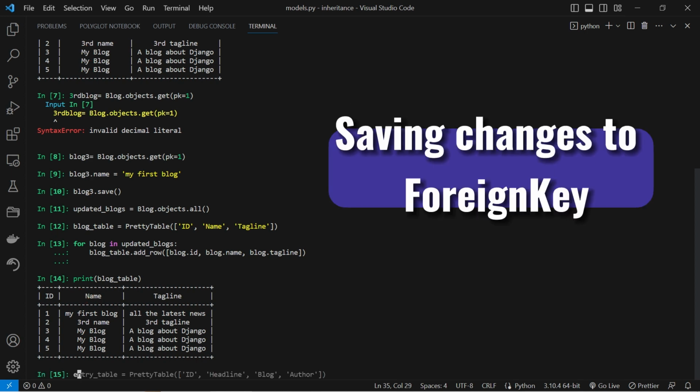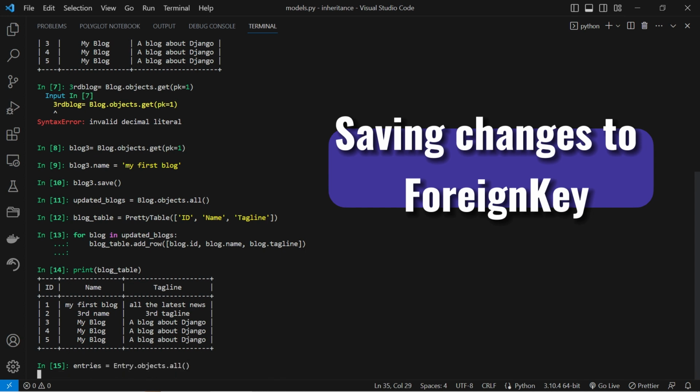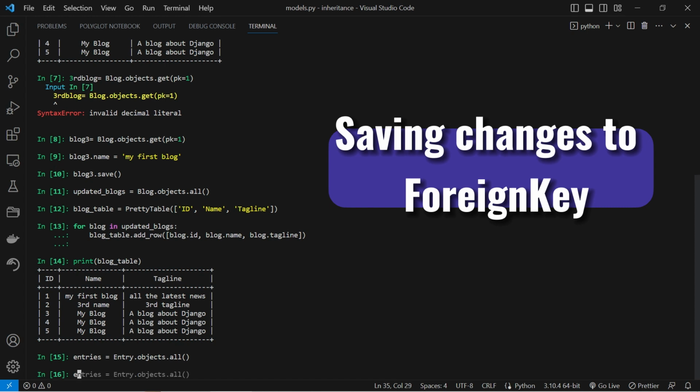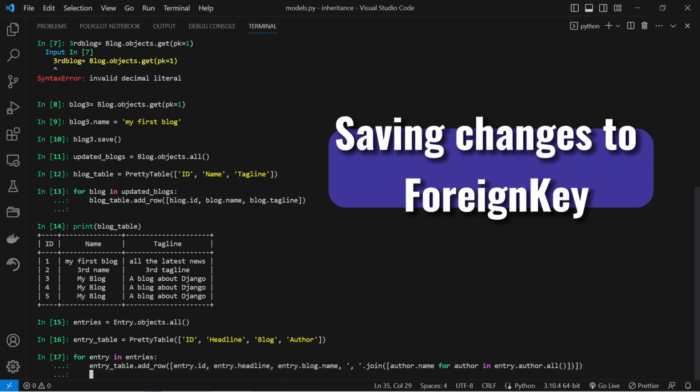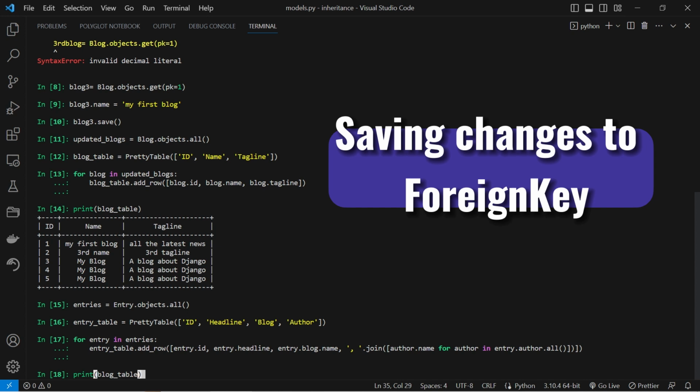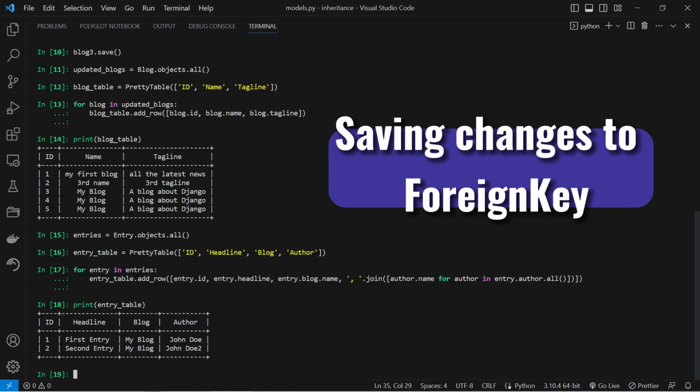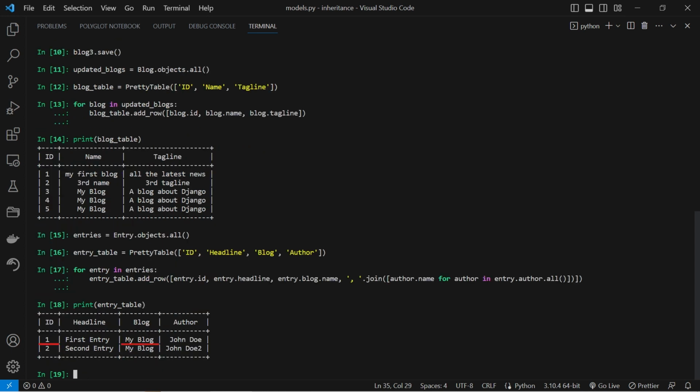Updating a foreign key field works exactly the same way as saving a normal field. Assign an object of the right type to the field in question. In this example, we update the blog attribute of an entry instance, assuming appropriate instances of entry and blog are already saved to the database. But first, let's use the Pretty Table to see the instance that we are going to update. We are going to update the blog name of the first object.